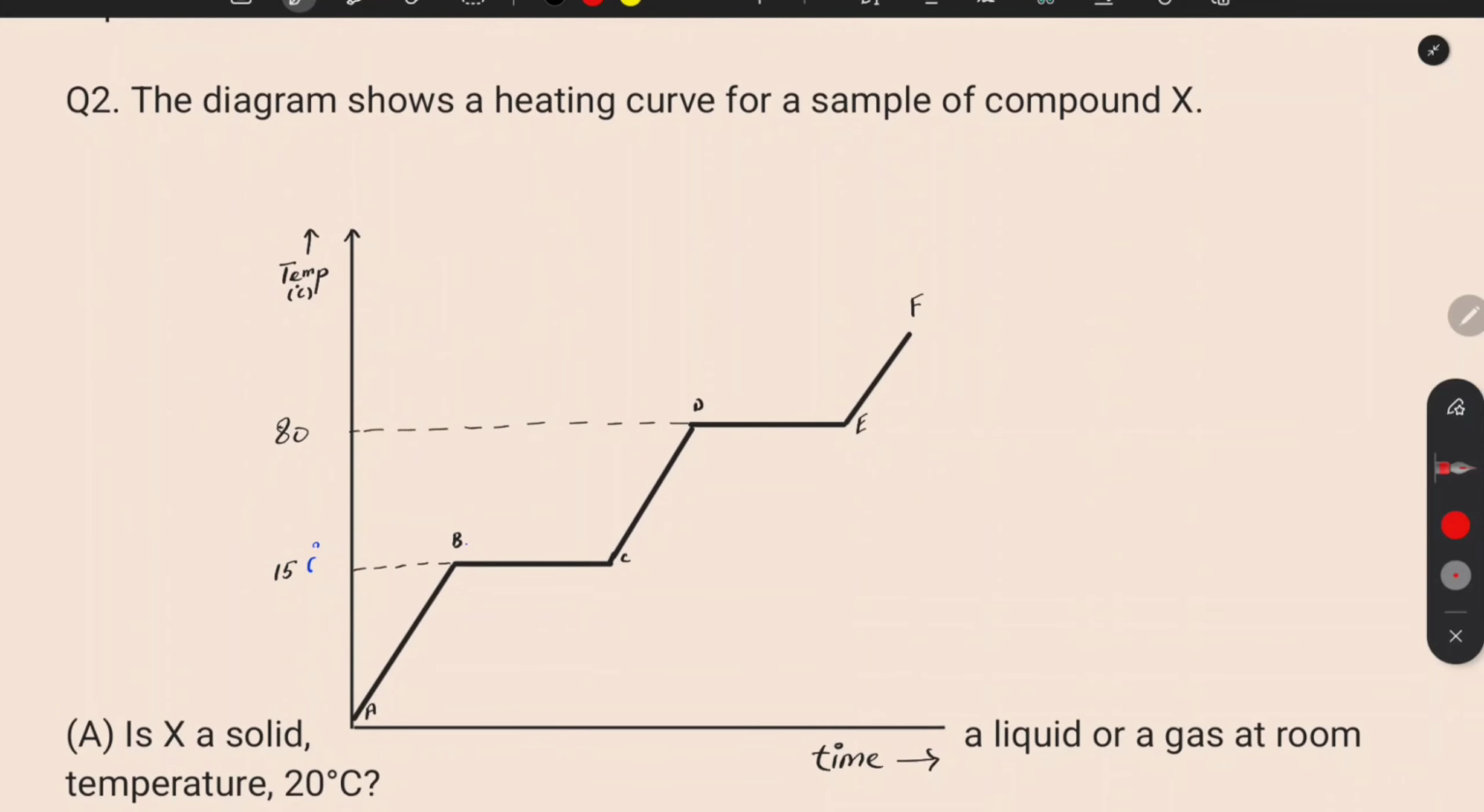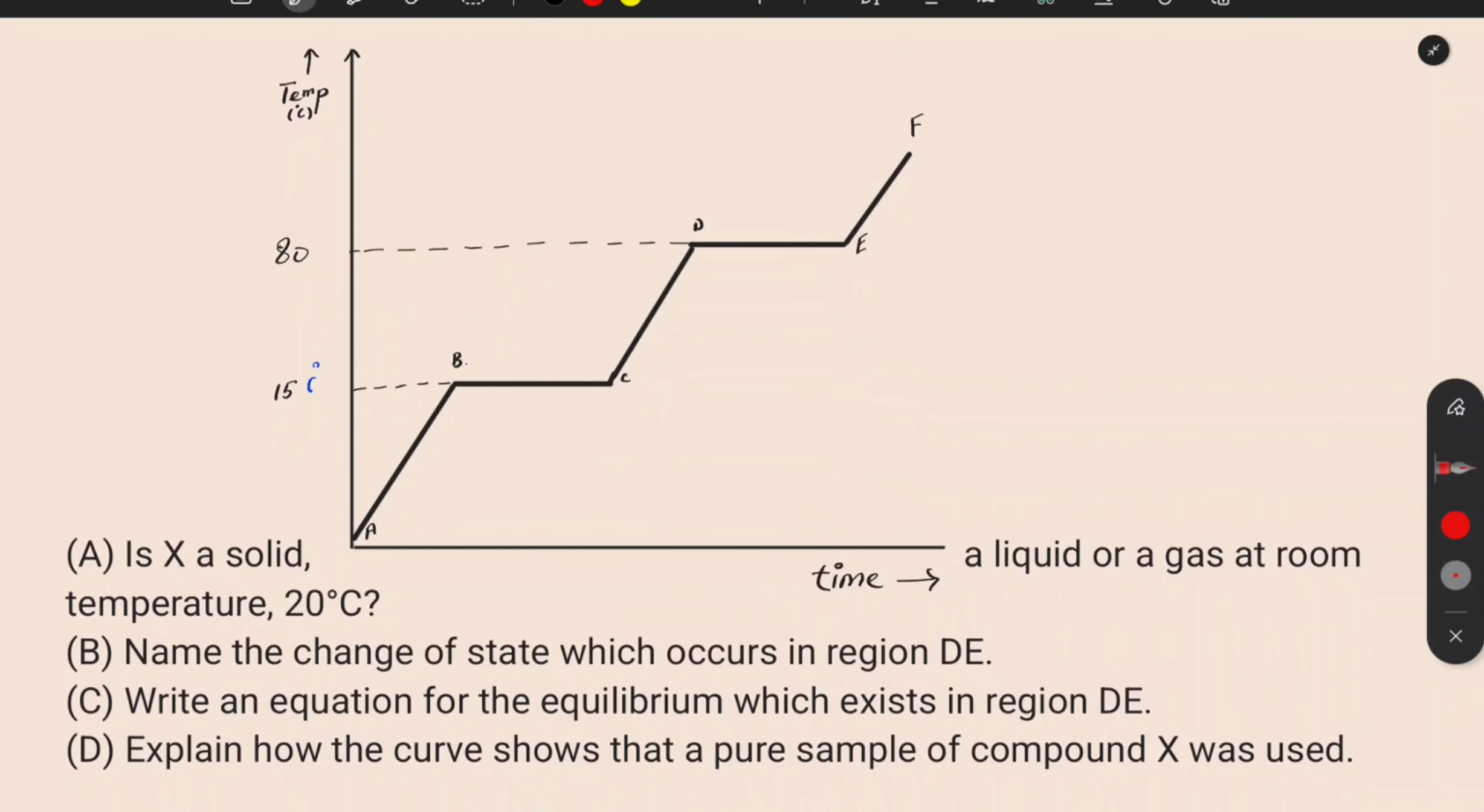Then the diagram shows a heating curve for a sample of compound X. So we have this heating curve, and this heating curve is for an unknown element. So is X a solid, a liquid, or a gas at temperature 20 degrees centigrade? As you can see, this slope shows that the temperature was rising, and at this moment there is a change in state. And there is another change in state.